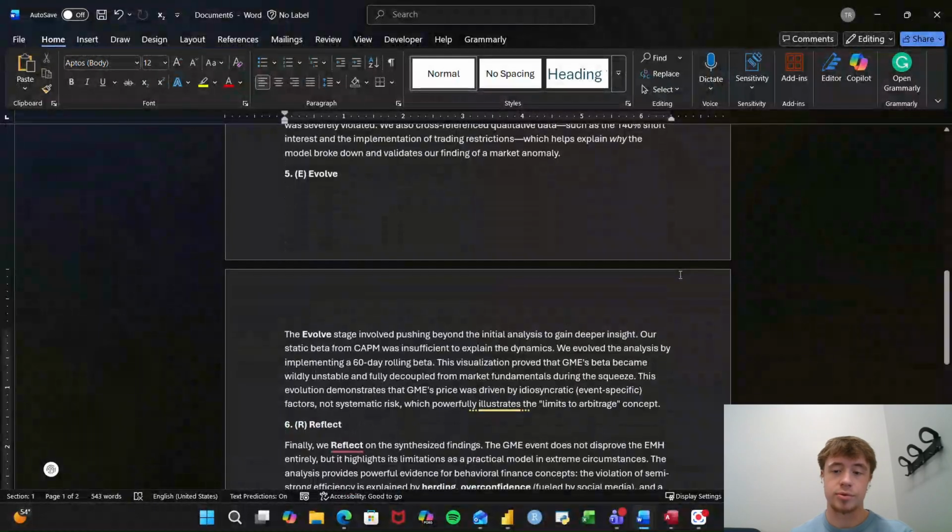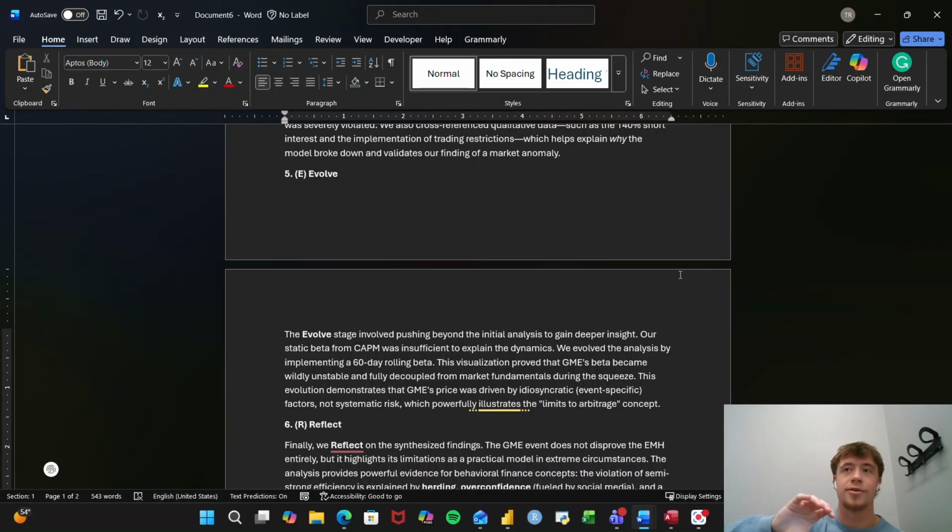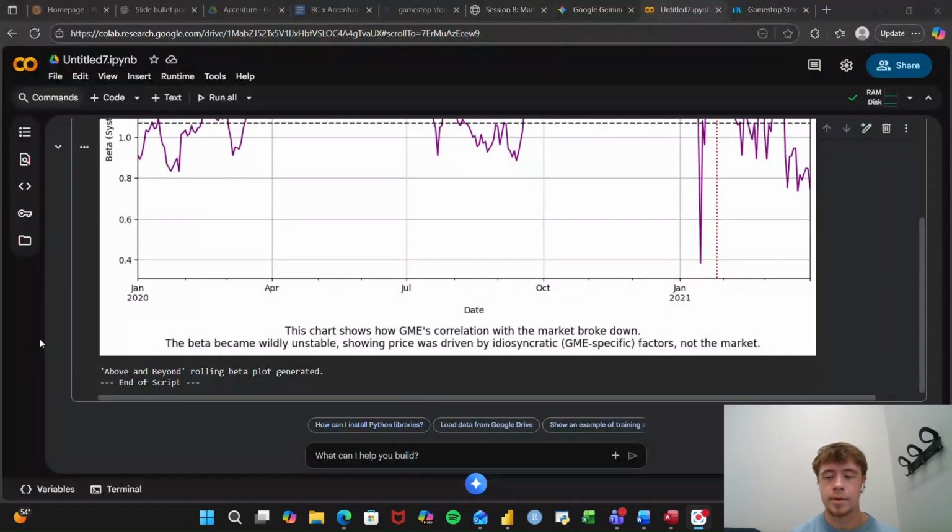And then the evolution was looking a little further, in that last one, looking at the beta score, how the systematic risk or the volatility changed due to this market anomaly in which people raised the stock price from only about $1 all the way up to 483. Very, very large increase.